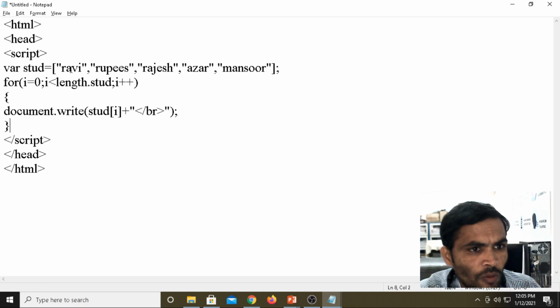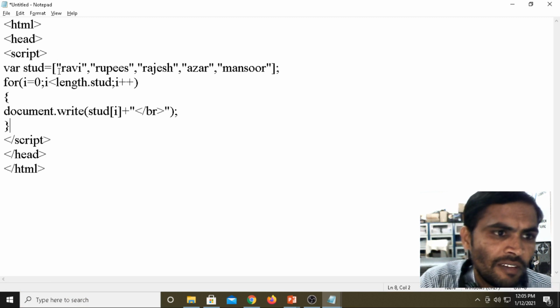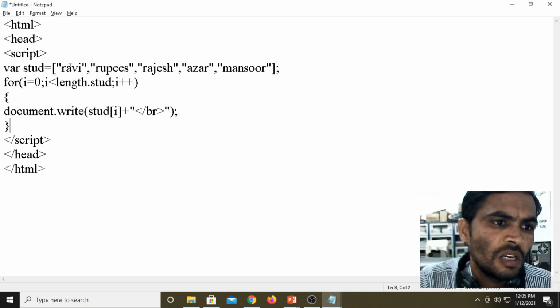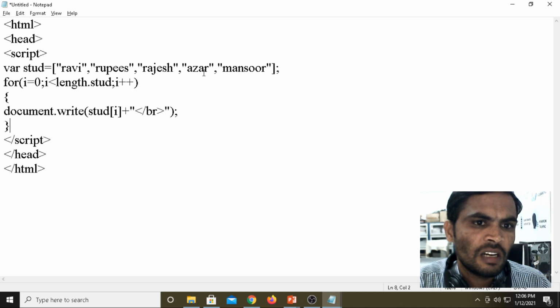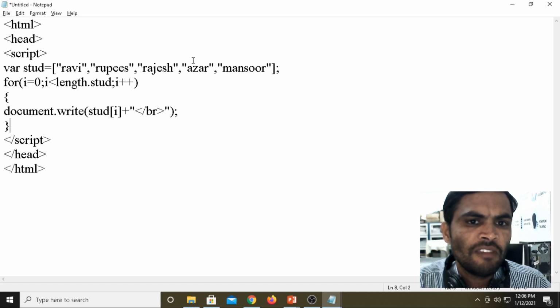We have stored similar values, a group of characters, under the array: 1, 2, 3, 4, 5. With 5 values, under the array there will be 4 as the last index position. At the 0 index position Ravi will be there, first index Rupesh, second index Rajesh, third, fourth. We are having 5 values.